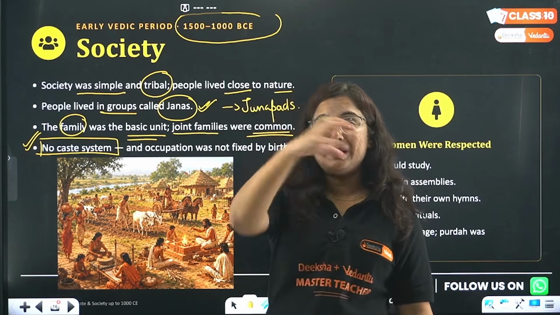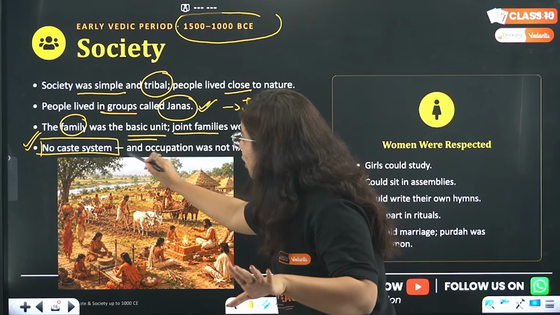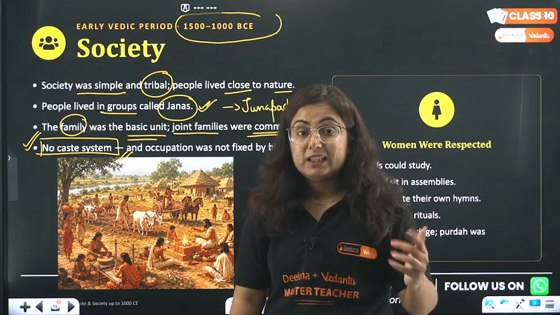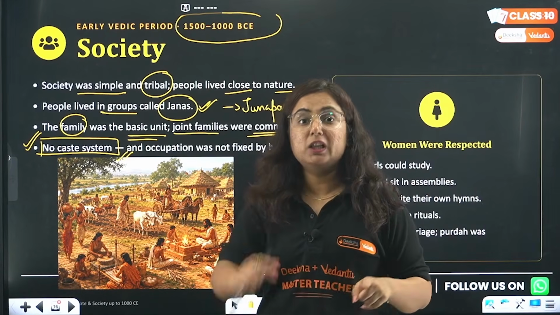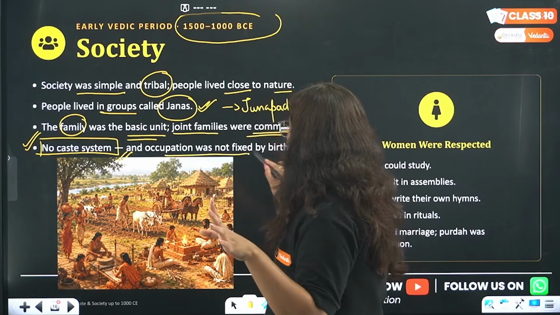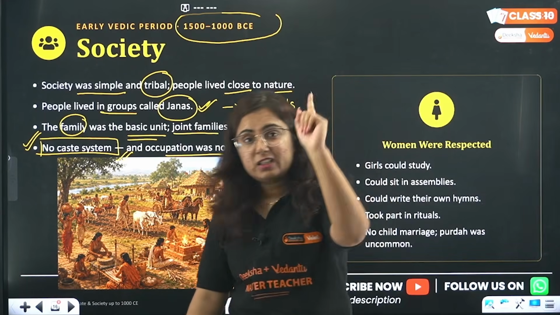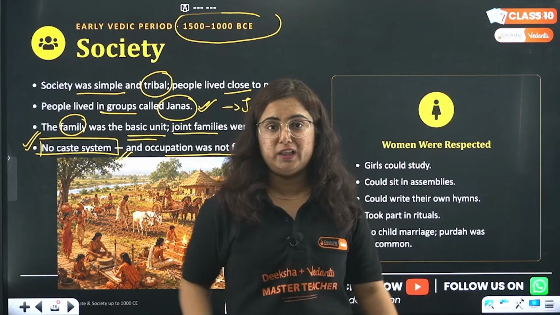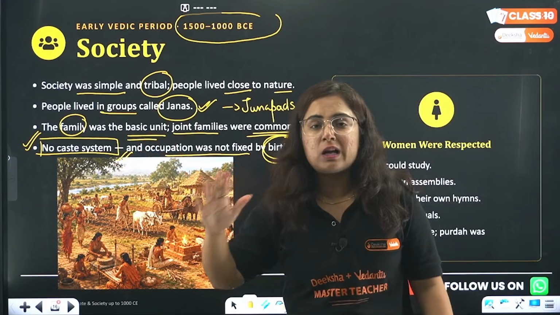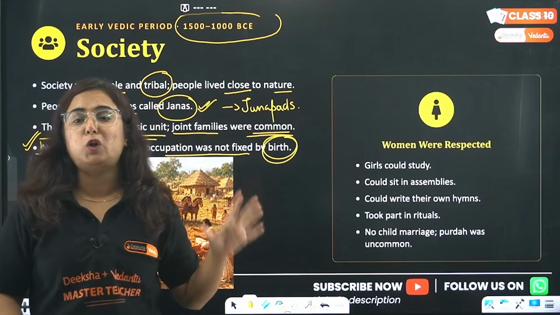In this janapad, people following different occupations lived, but up till now there is no caste system. Okay, because the caste system emerged when they fixed that you are an ironsmith, your son needs to follow the same occupation. So up till now, beta, the occupation was not fixed by birth. If someone says to you that the caste system is in the roots of Indian society, you will say no. Why? Because in the early Vedic society, there was no caste system. People just gathered, started living with each other, following different occupations.